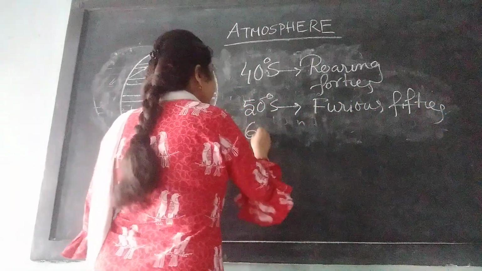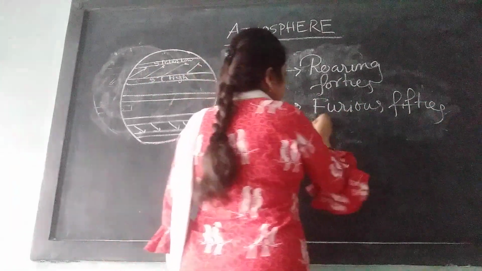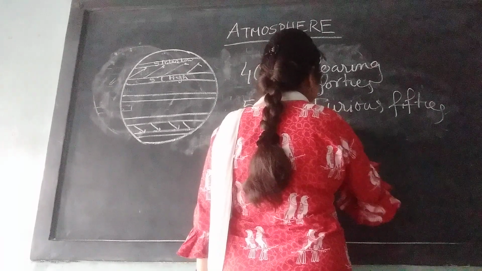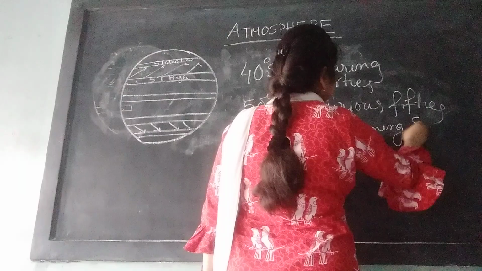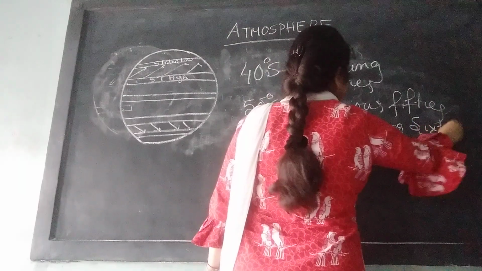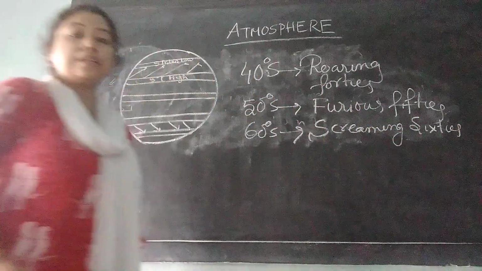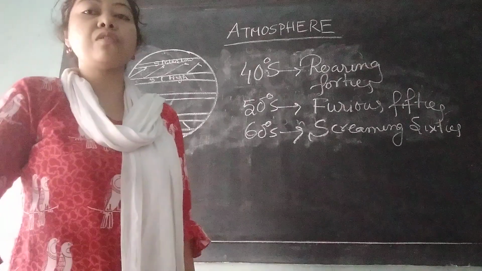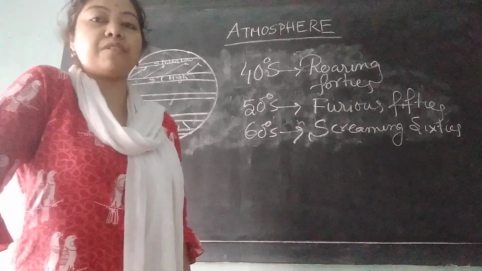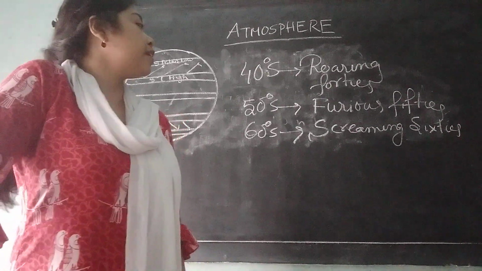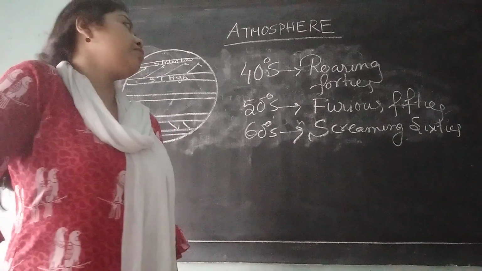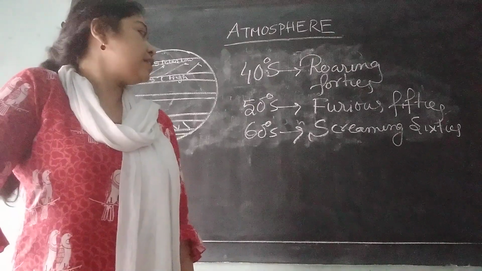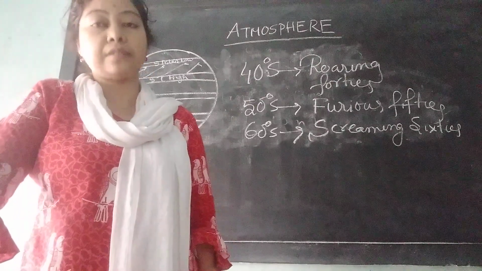At 60 degrees south, it is known as screaming 60s. So these are the different names of westerlies at different latitudes.